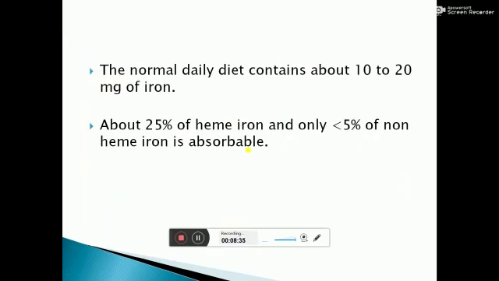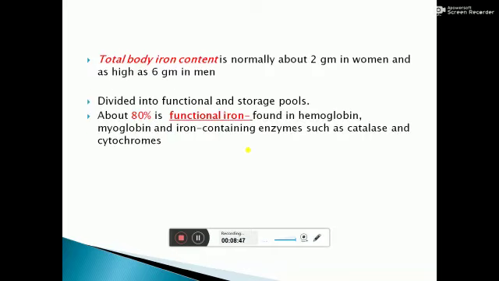Milk is a poor source of iron, hence breastfed babies need iron supplements. The normal diet contains about 10 to 20 milligrams of iron. 25% of heme iron is absorbed and only less than 5% of non-heme iron is absorbable. Total body iron is normally about 2 grams in women and as high as 6 grams in men. It is divided into functional and storage pools.